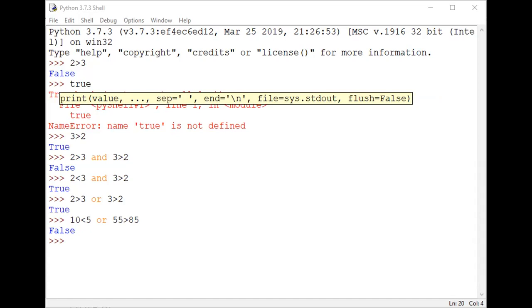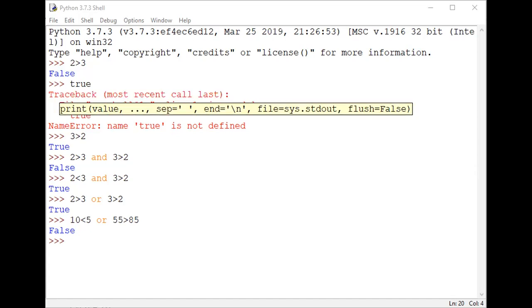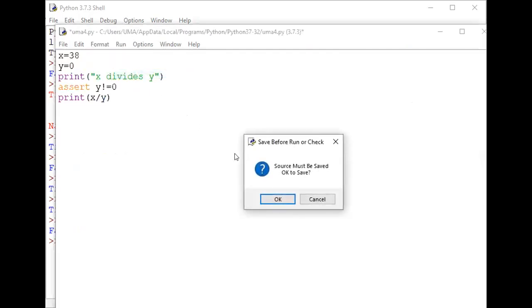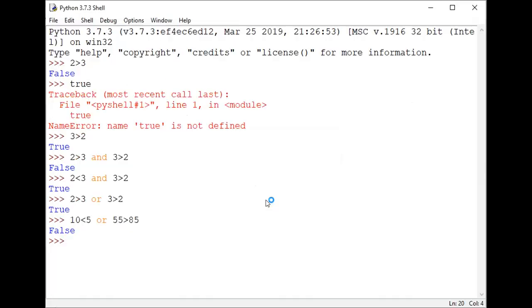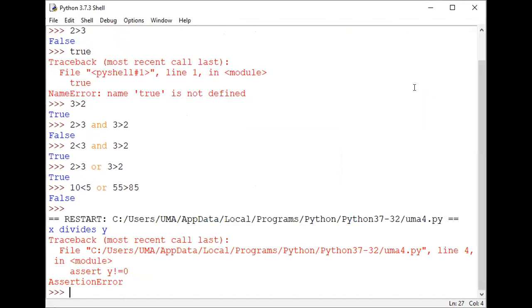In that particular case, print the value. If y is not equal to 0, print the value, here x divided by y. Save this one and run this program. How can you get the result here? See the result, x divided by y. In this case, there is a problem.